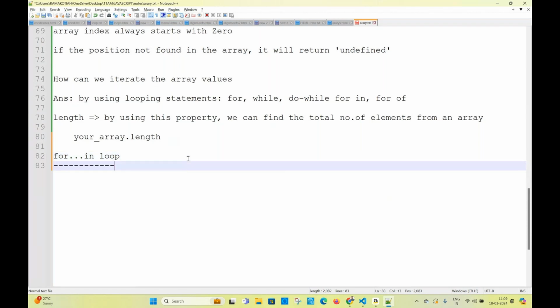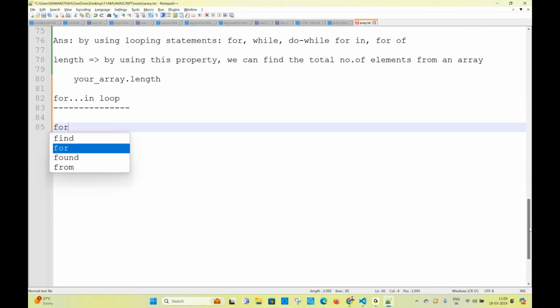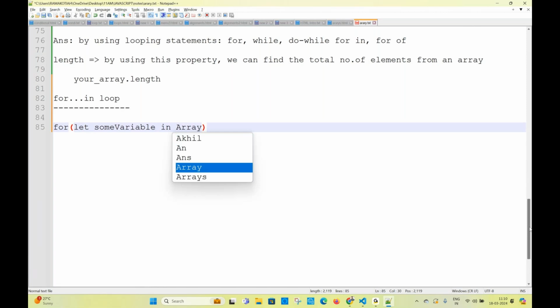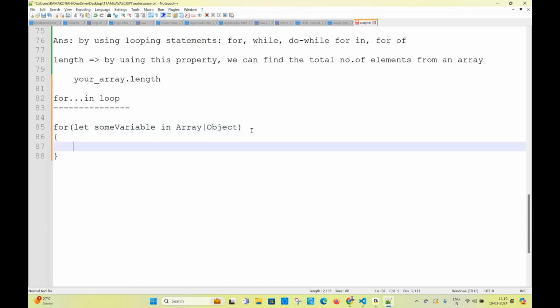For in syntax: for, let some variable in array or object. Array or object, you can write anything. Here we can take an object also. I will tell you how to iterate an object also. Array or object, for in loop is used. Right. So write the syntax. Right. So you print the logic.